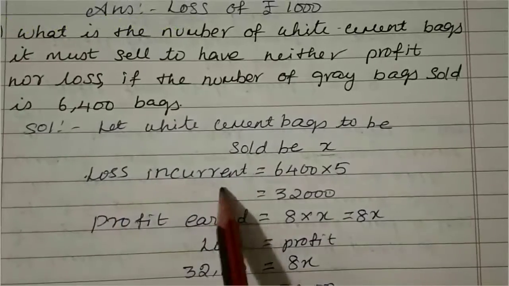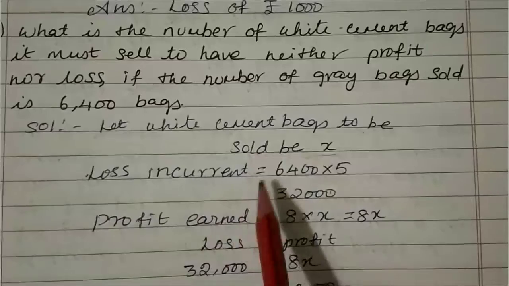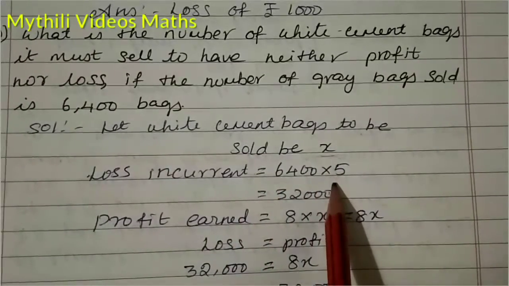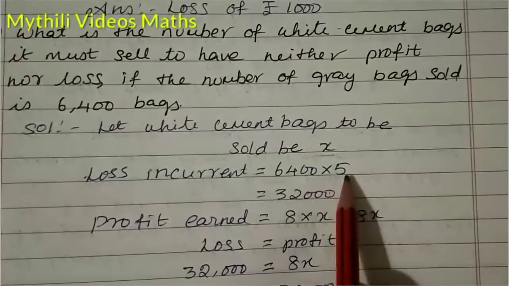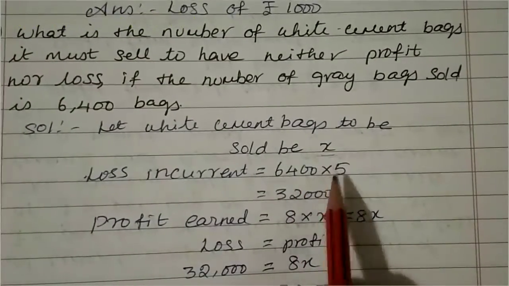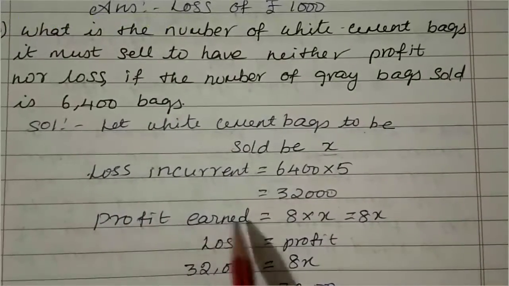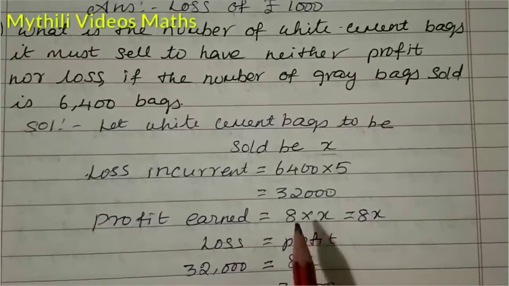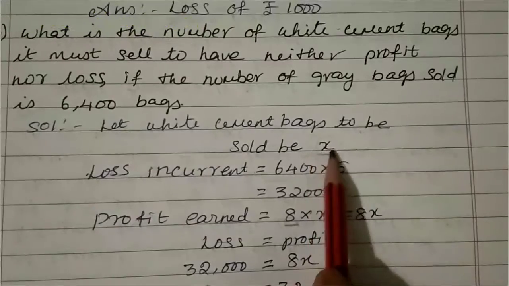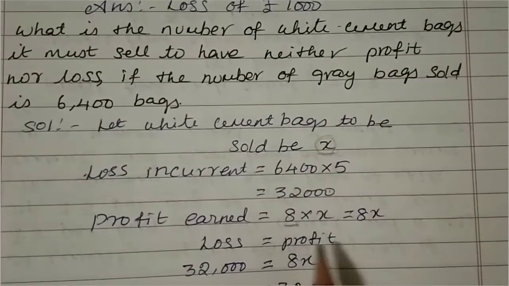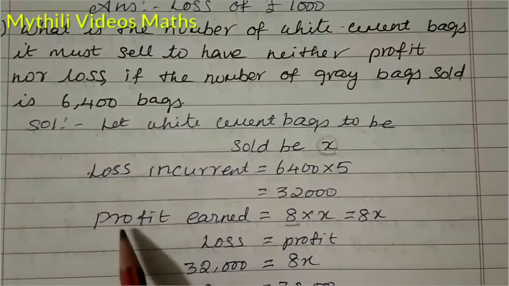Now the loss incurred equals, so how much loss? Here 6400 bags are there. So 6400 into, for loss we have to take 5 rupees. So 6400 into 5 is 32,000. Now the profit earned. So this is your loss, this is your profit. For profit, the value is 8 rupees. So 8 into X, since we don't know how many bags there are. So 8 into X equals 8X.